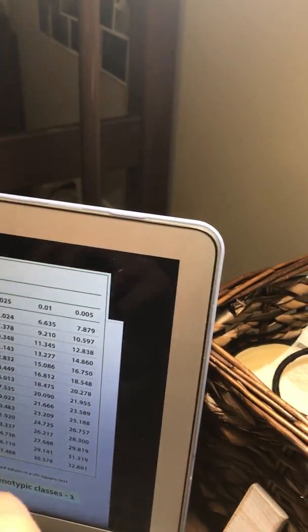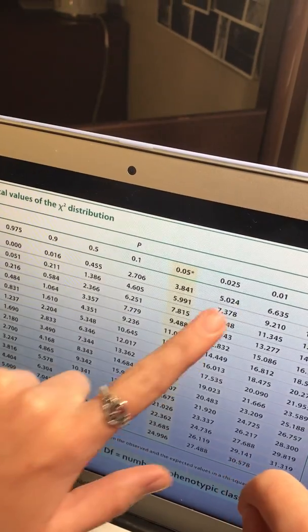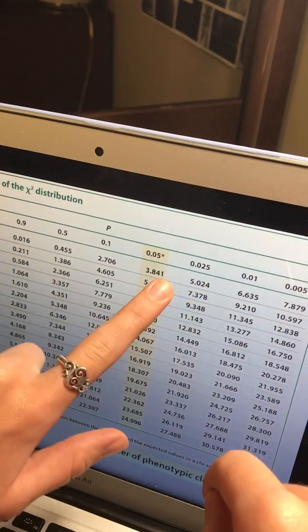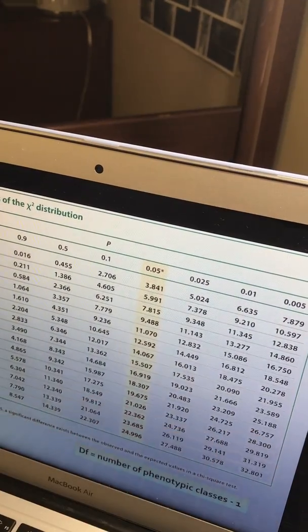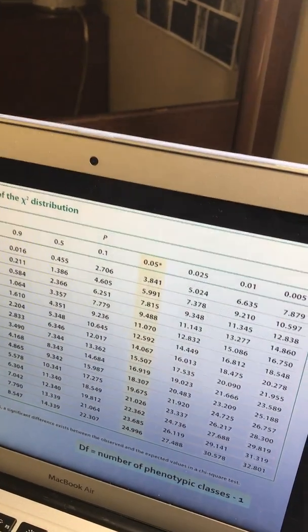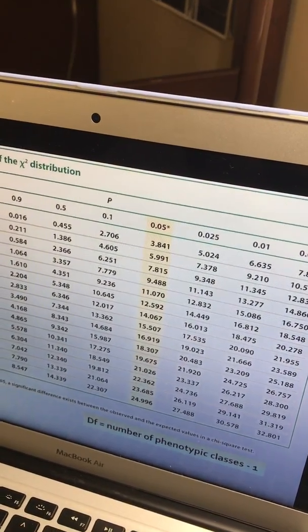So this basically shows that there is between a 2.5% to 5% probability that the deviation between observed and expected values is due to chance. This means that this is not consistent with the 3-to-1 ratio.